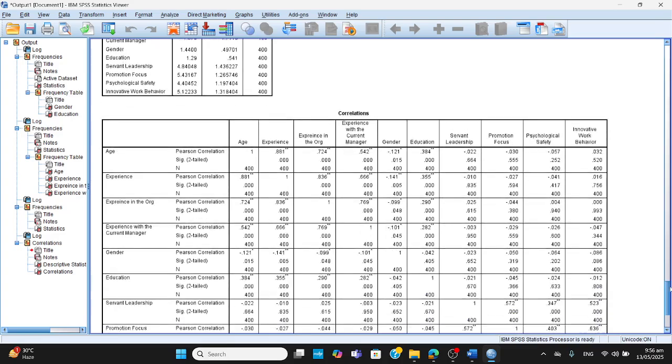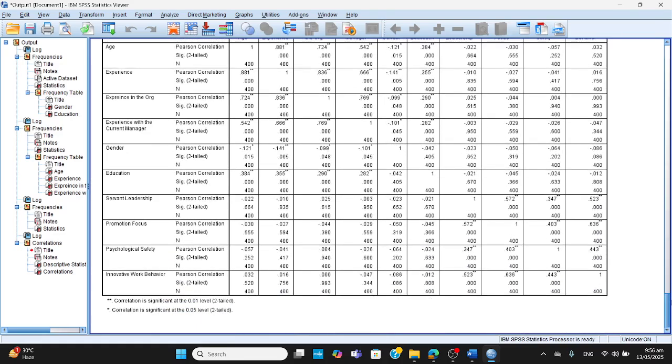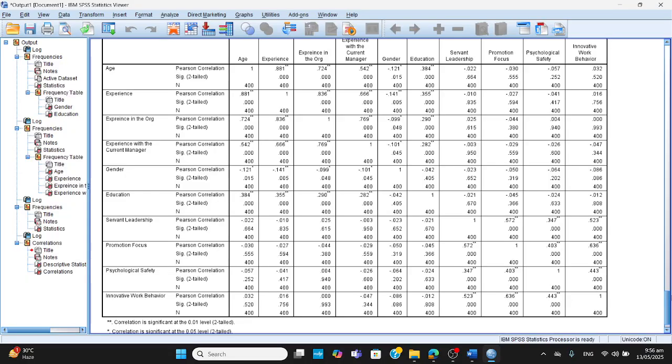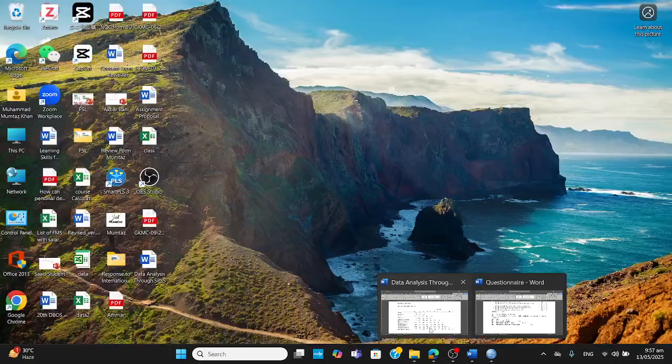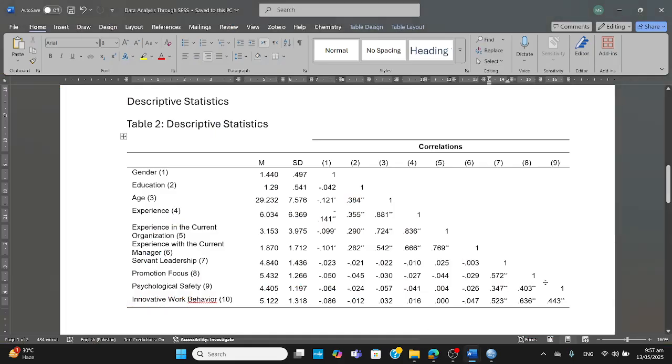Now, the correlation table. This big correlation table is given here. Definitely, when we are working, we would not produce the tables the way like this. Definitely, we will change them. The changed table you can see. Now, have a look. This is the table which I produced, and we can see it here. So the values are here. Definitely, all these values are important, but some important values are related to these constructs, and I would pick these ones.